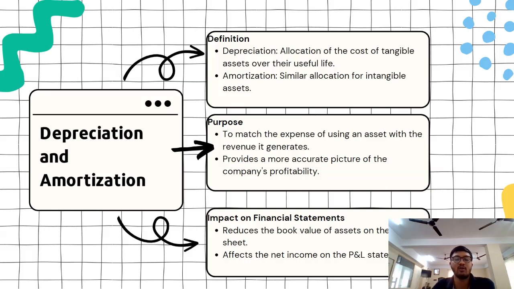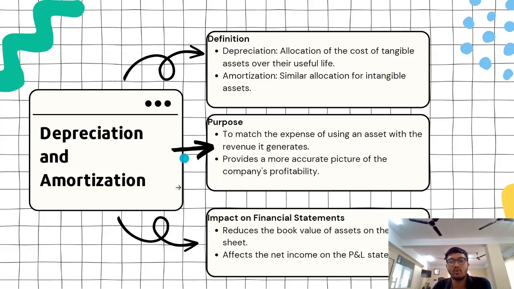I'm deducting some amount from the profit and loss and showing it as an expenditure of the company to match the expenses of using an asset with the revenue it generates, because at the end of the day you are using that particular plant or machinery to make goods and generate revenue. So it is considered a revenue expenditure.